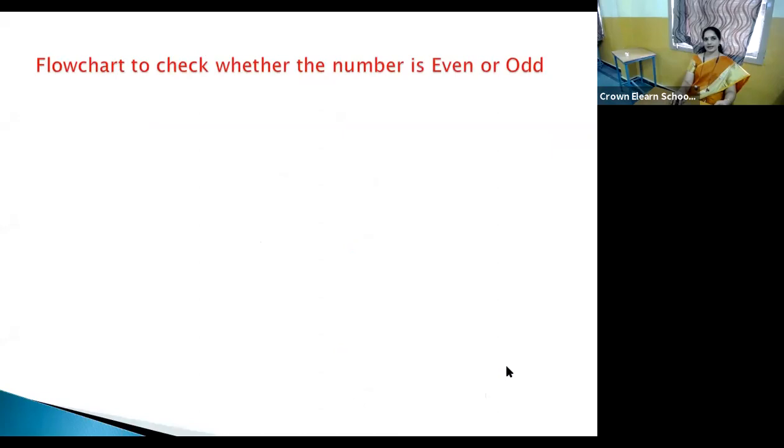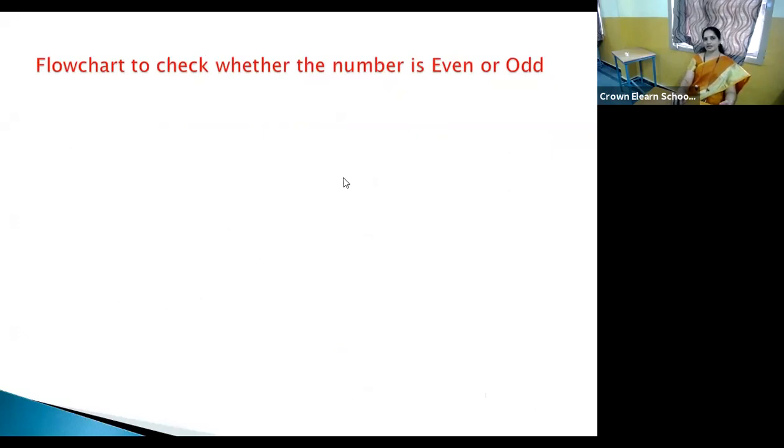Here is another example, where we are going to test whether a number is even or odd. What are the even numbers? Even numbers and odd numbers you all are familiar with now. A number which is divisible by 2 is known as an even number. If it is not divisible by 2, it's an odd number. So when you divide any number by 2, if its remainder is 0, then it is an even number. If its remainder is 1, then that is an odd number.